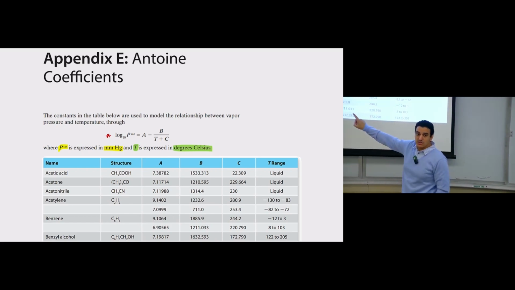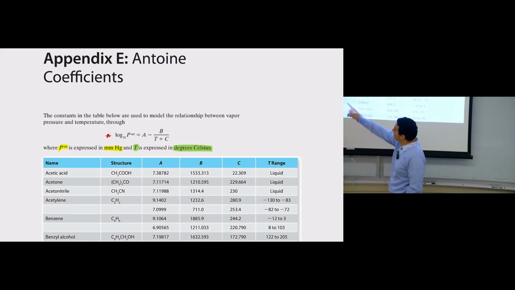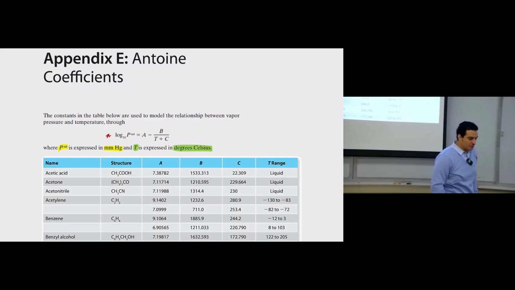In order to use this equation, you should stick with these units. Any temperature here should be substituted in degrees Celsius. Any pressure should be in millimeter mercury, not atmosphere, not bar, not Pascal, not any of the common units you are using, only millimeter mercury. And why did this happen here?